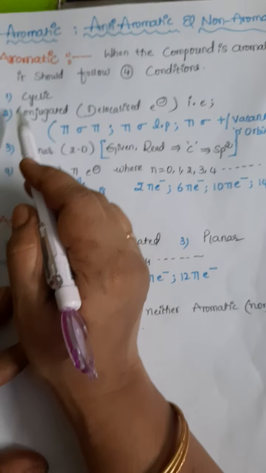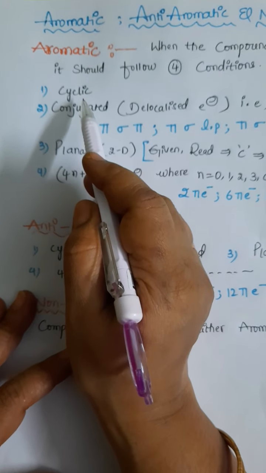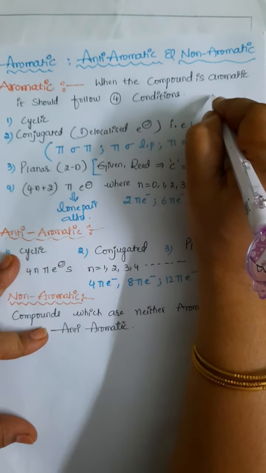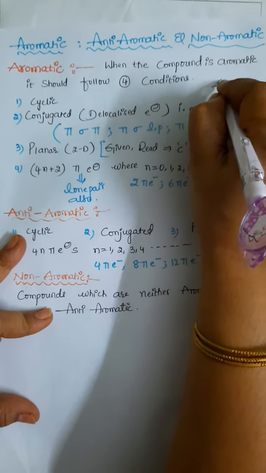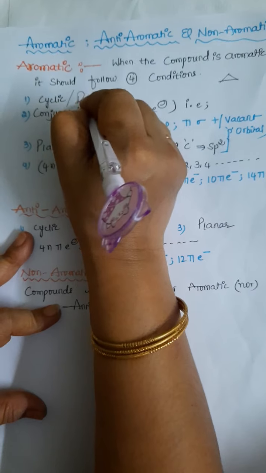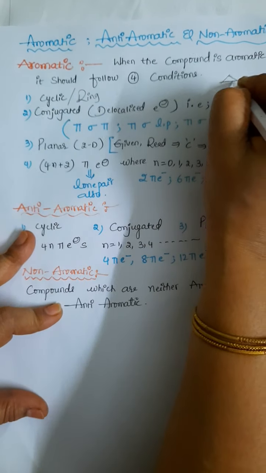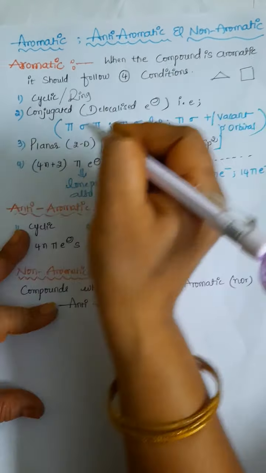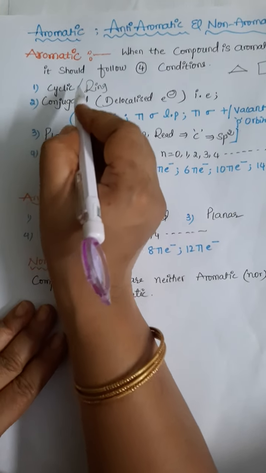First condition, it should have cyclic nature. Cyclic nature is nothing but the given compound having a ring-like structure. Ring. Cyclic nature is nothing but a ring only. Ring like this, or like this. A continuous ring should be there. Then only it is said to be a cyclic compound.